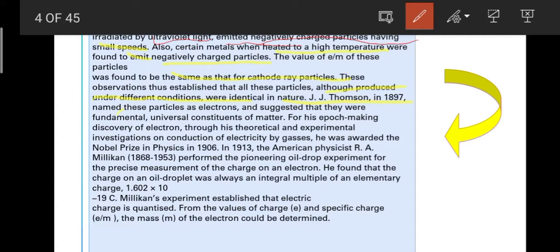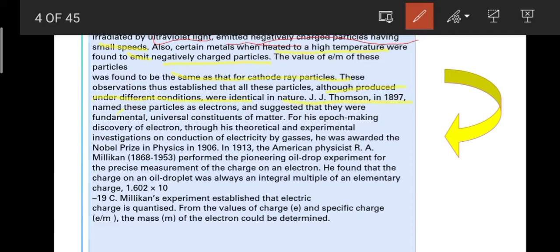And what happened here is that if there is a metal and we provide high temperature to it, it emits negatively charged particles. Do you know what these negatively charged particles are? Yes, correct, they are electrons. Very good. So electrons are emitted when high temperature is provided to any metal.